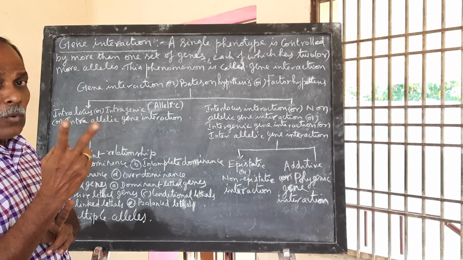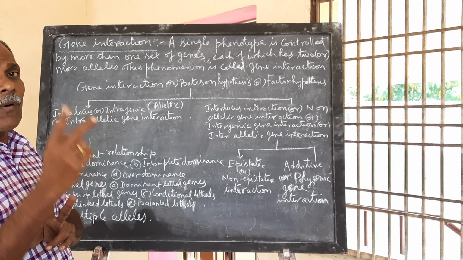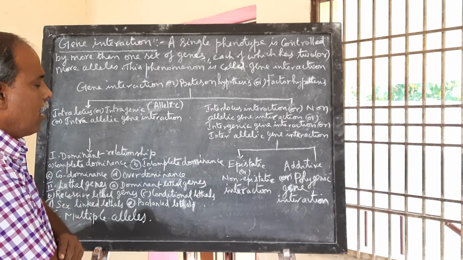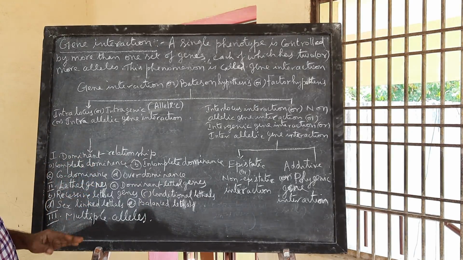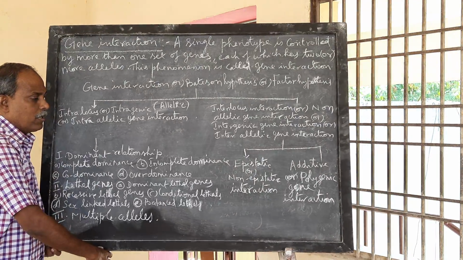Then there must be two alleles for a single trait, a single character. But this is not common for all crosses. There are exceptions, and that is called gene interaction.